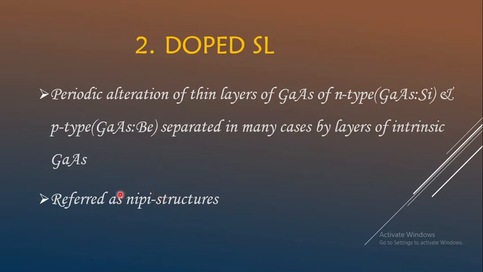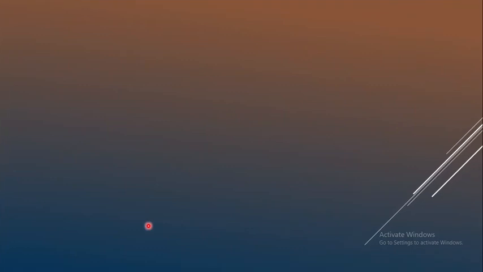So this type of structure is going to form doped superlattices. Again we observe the periodic alternation of thin layers. So these are the types of superlattices based on composition and doping of the layers. Now in order to understand the potential and density of states, let us consider the type 1 compositional superlattice, that is gallium arsenide with aluminium gallium arsenide superlattice.